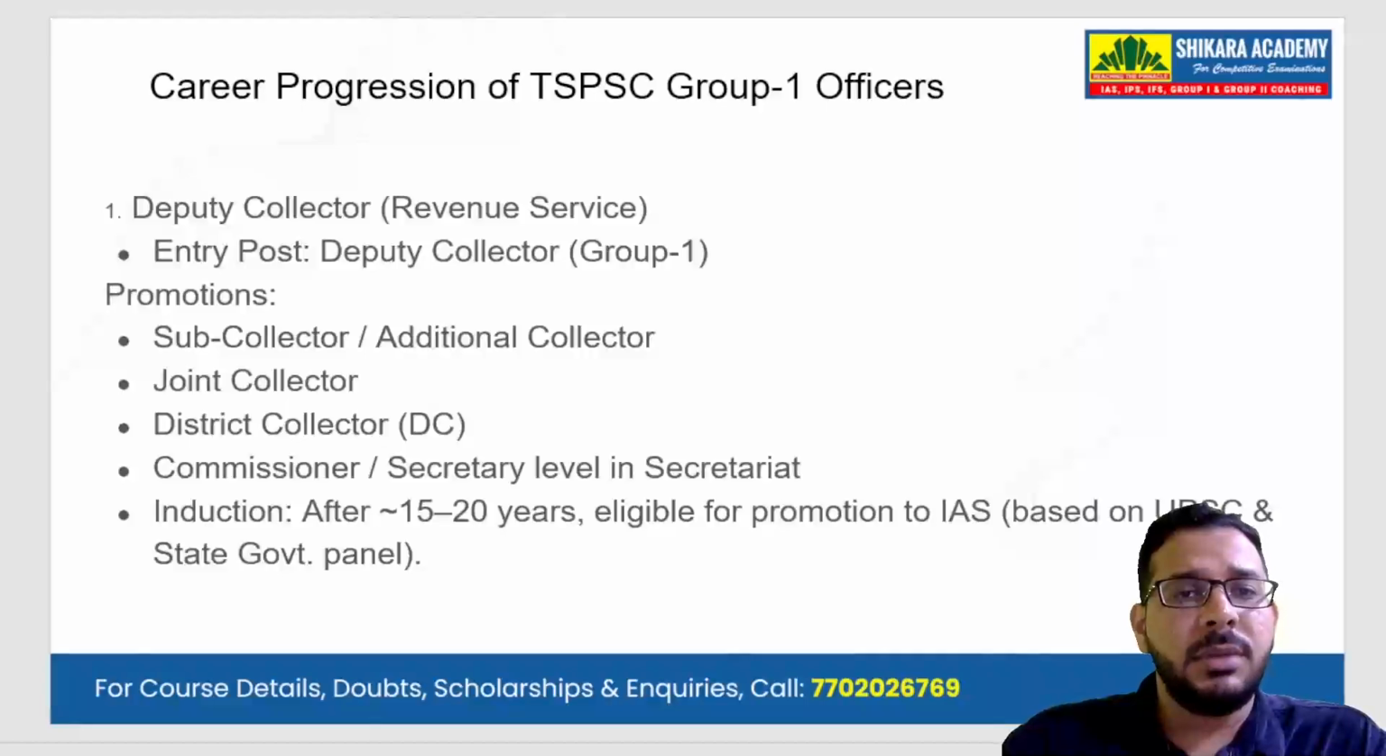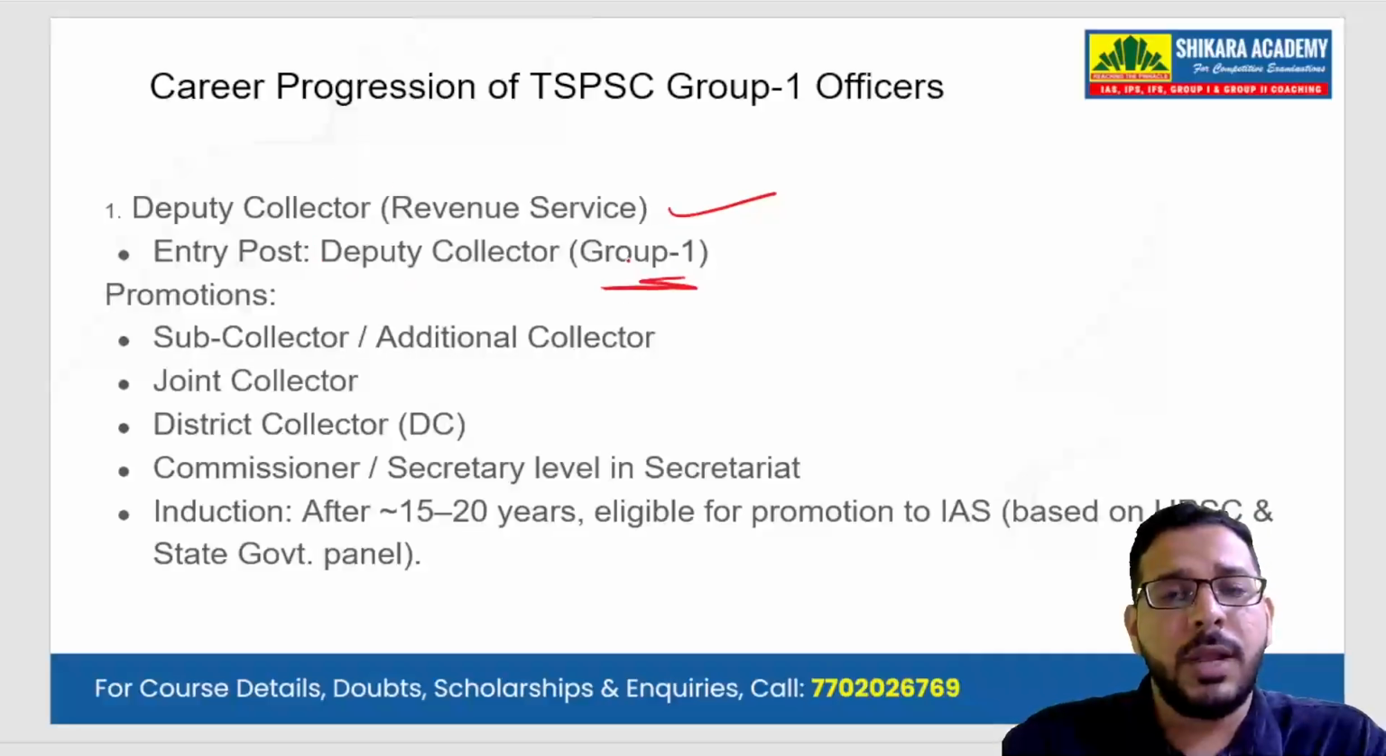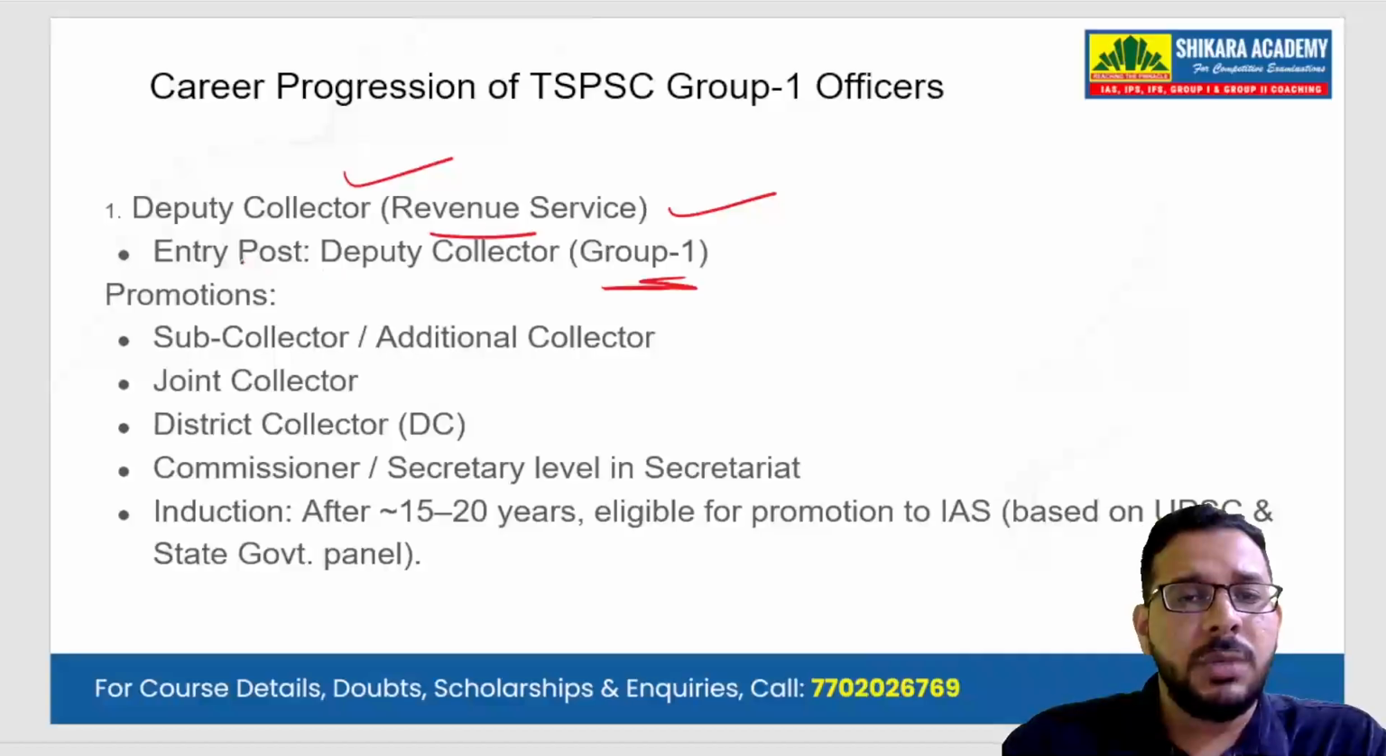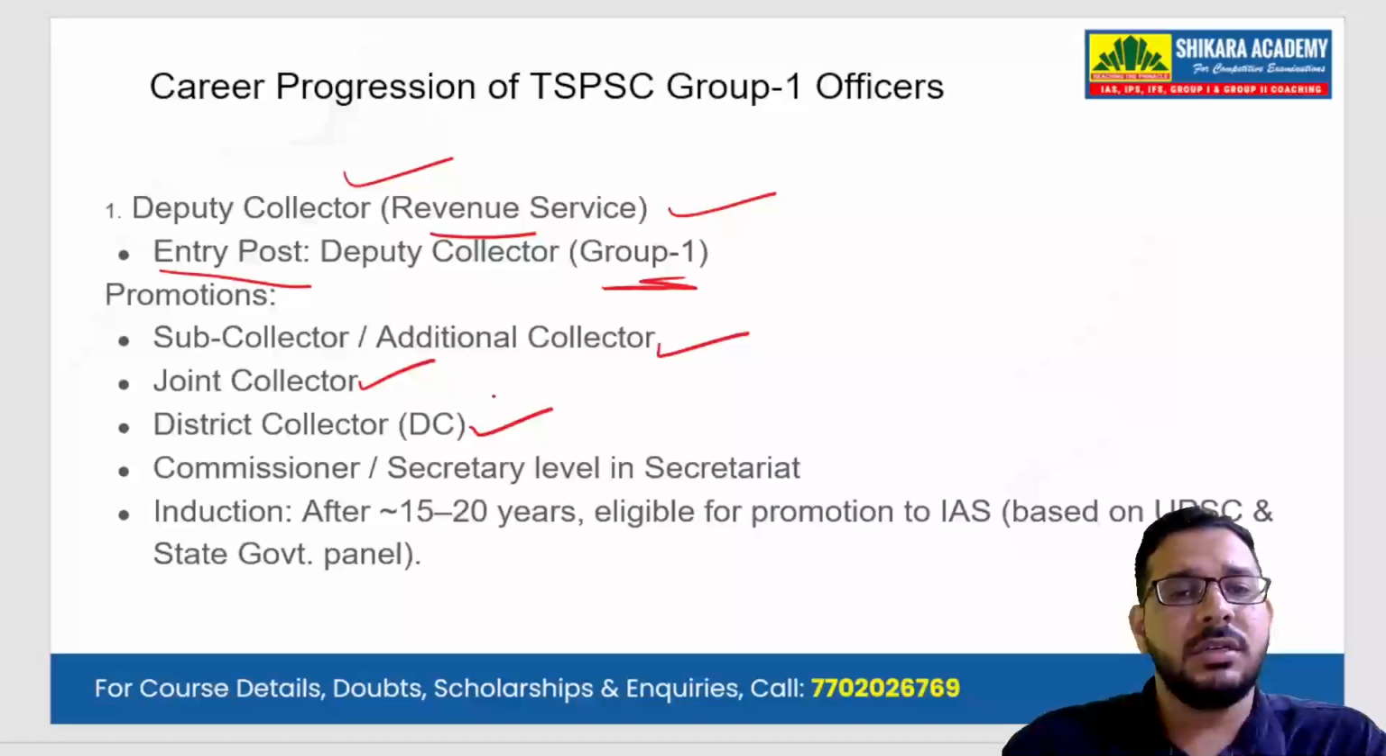Let us look at some important posts and how their career progression happens. For Deputy Collector, the top rankers in Group 1 will get this post in the Revenue Service. Deputy Collector is the entry post. Then by promotions, a Deputy Collector can become Sub Collector or Additional Collector, then Joint Collector, then District Collector. So in three levels he reaches District Collector.